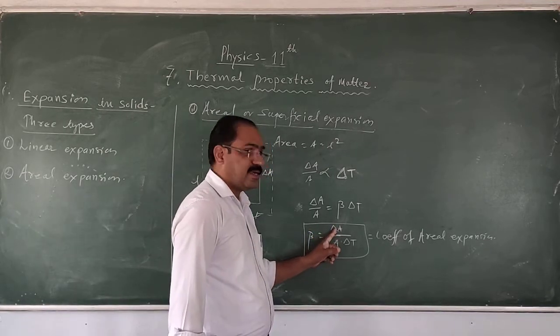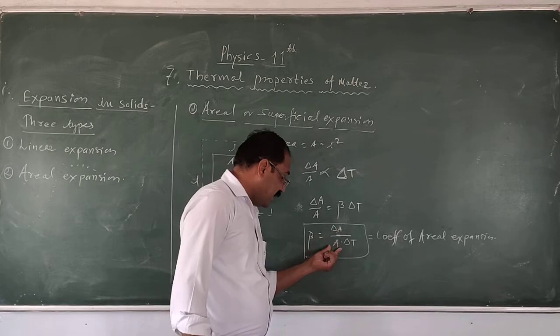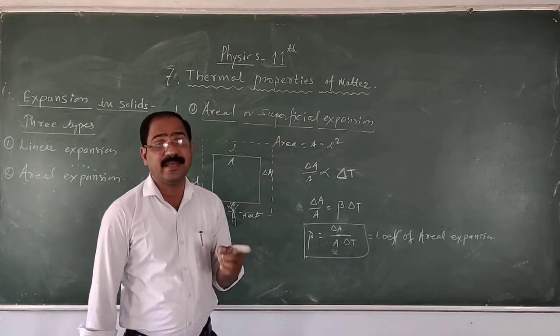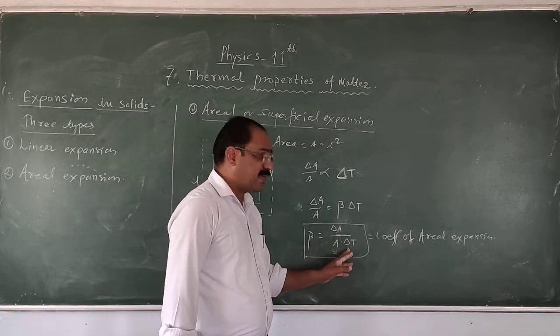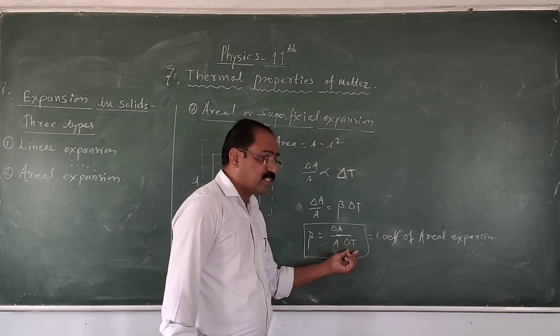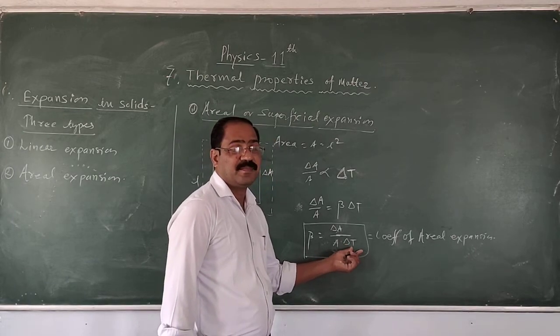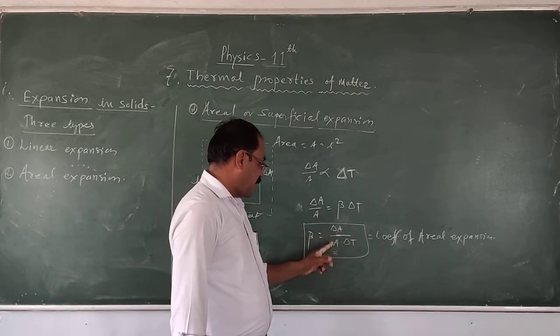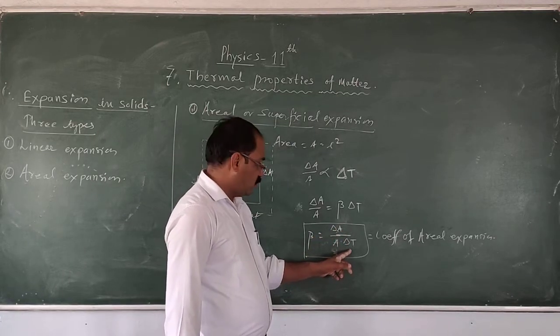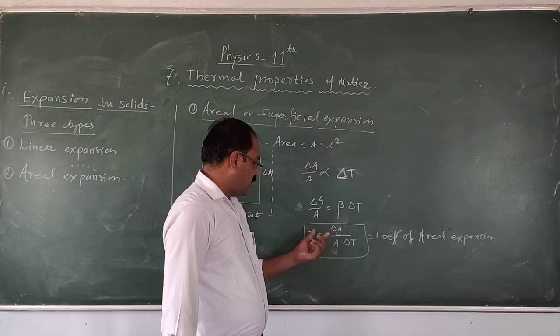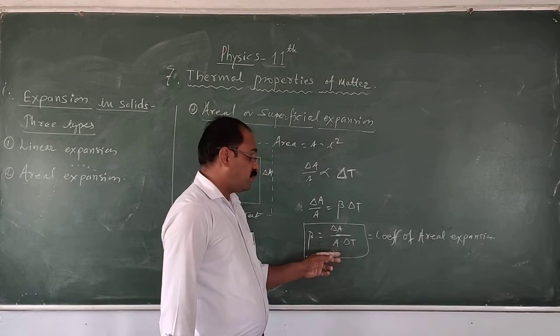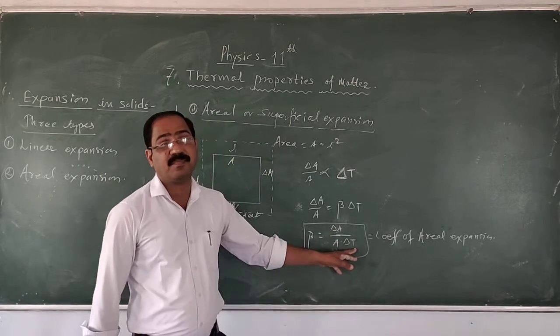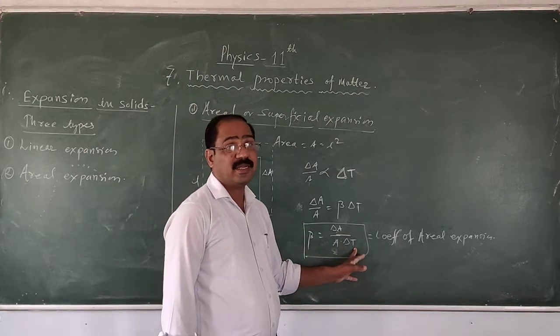It is the change in area per unit area at the 0 degree Celsius, per degree change in temperature, that is per degree rise in temperature. So here beta is equal to delta A upon A into delta T. And this beta has the unit of per degree Celsius or per degree centigrade or per Kelvin.